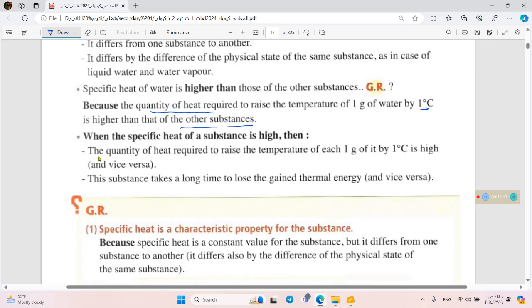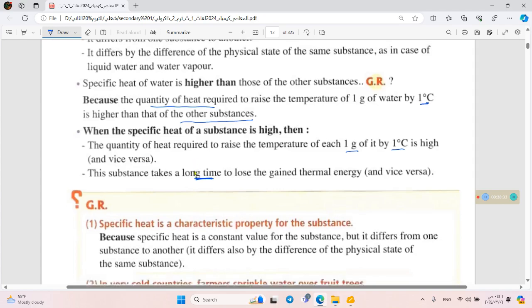So when the specific heat of the substance is high, the quantity of heat required to raise the temperature of 1 gram of the substance 1 Celsius degree is high, and vice versa: when it's low, the quantity of heat is low. Also the time, when it's high, is long, and when it's low, it's short. That's great.